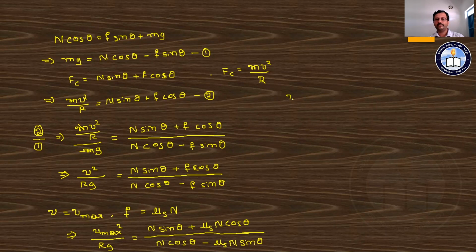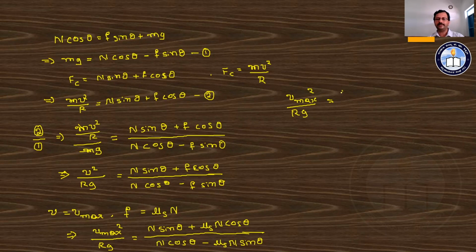This one as v max square divided by rg is equal to, in the previous equation we can see n is in the first term, in the second term, so that we can bring it outside. In the denominator also n is here, we can bring it outside so that this n can be cancelled, and hence we are getting the equation like this way.